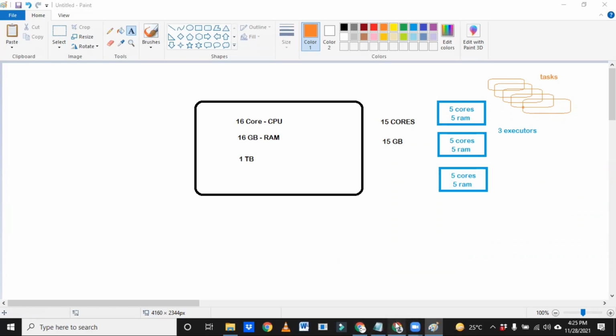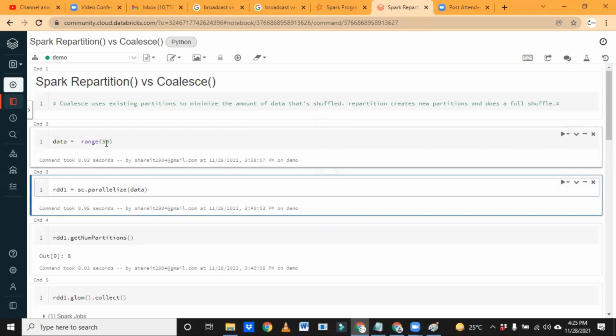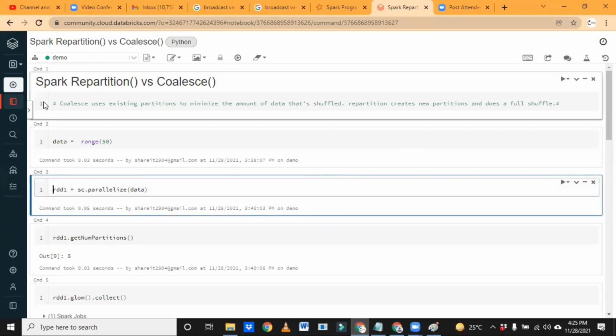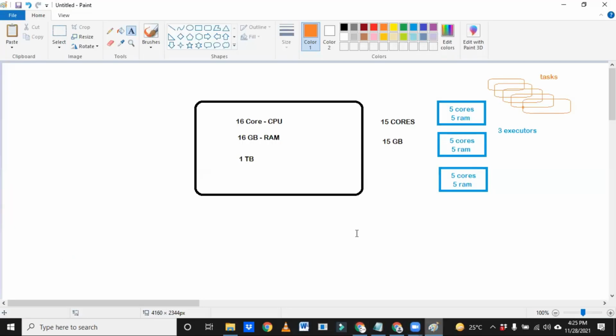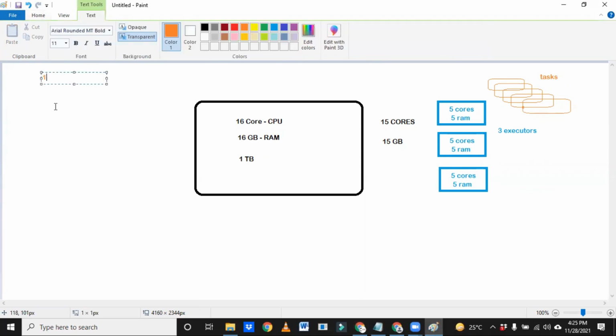Now I'm talking about the repartition queries, and I want to give you a practical way, which is the reason I'm explaining with an example. So now there are 1000 partitions, and in a cluster, let us say there are 2000 cores available and 2000 GB available.